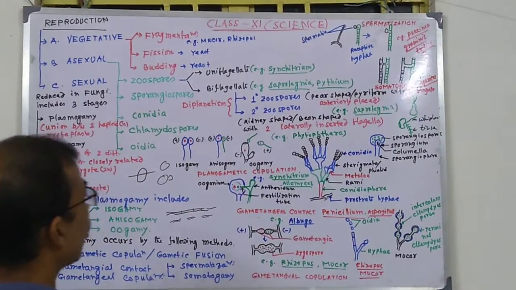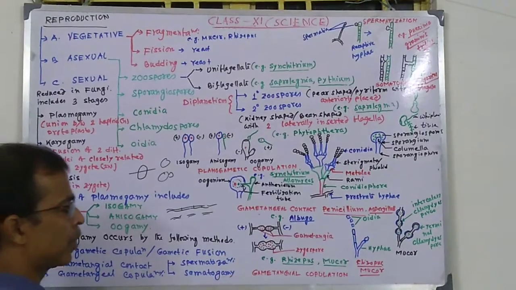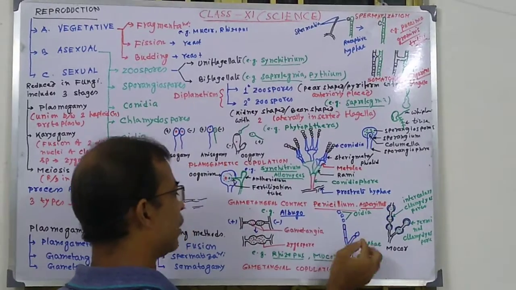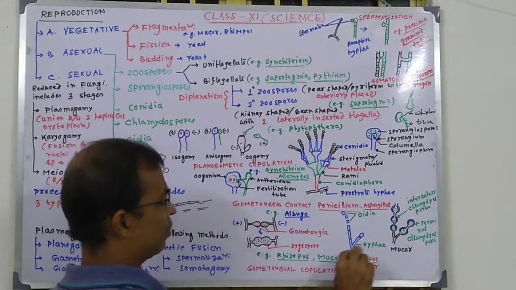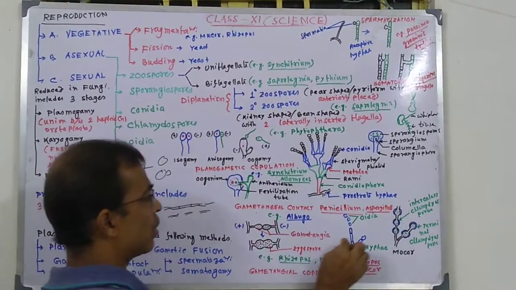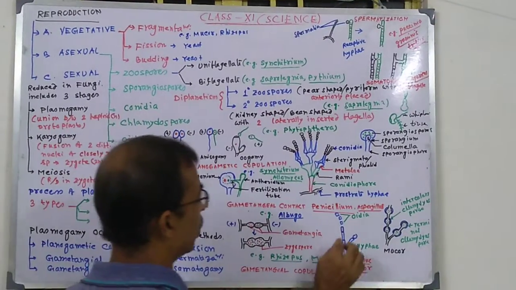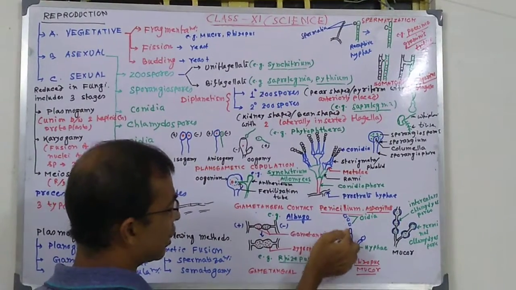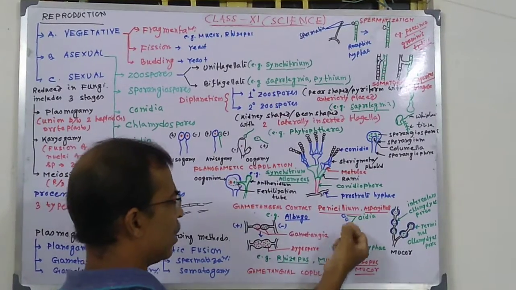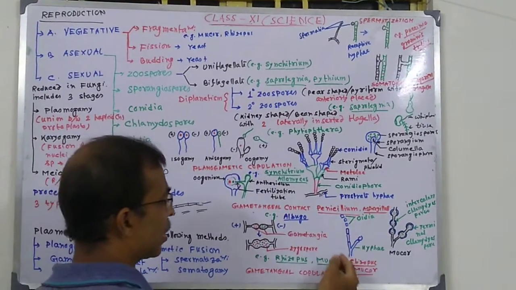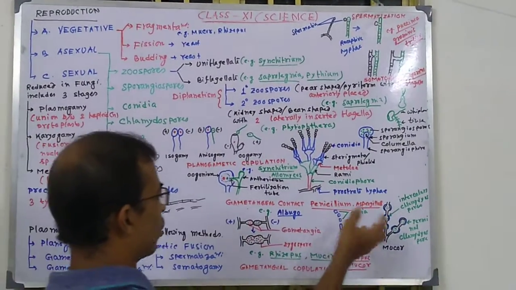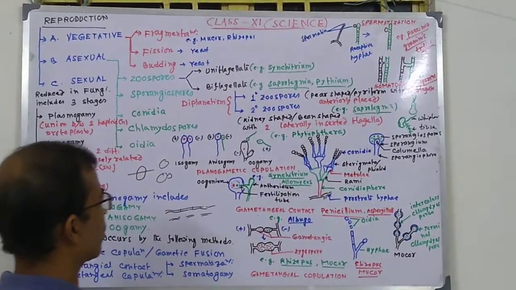Now about oidia or oidiospores. Oidia plural form, oidium singular form. These are found also in multicellular fungus, Rhizopus, Mucor, and actually these are not multicellular, they are coenocytic. During spore formation, a cell wall is formed for the partial time, and ultimately the apical portion is cut into small pieces, and each piece contains food and gets thickened and acts as spore-like structures, which are called oidia. On coming into contact with favorable condition, it becomes germinated and forms new thallus.